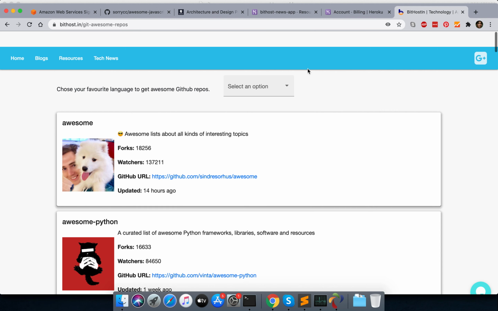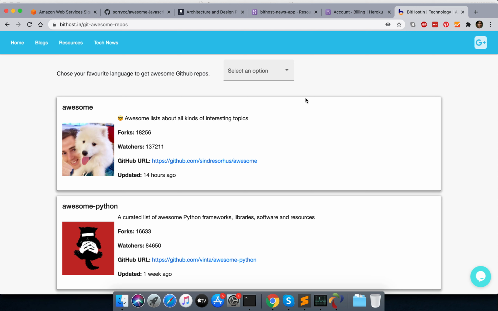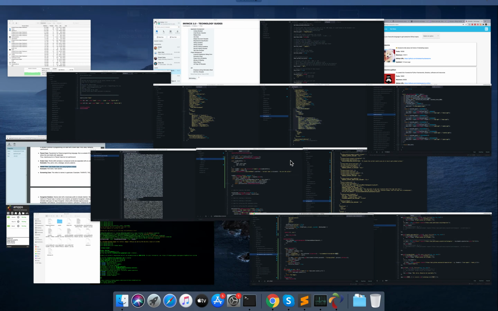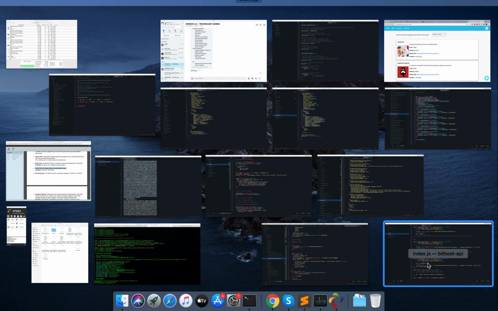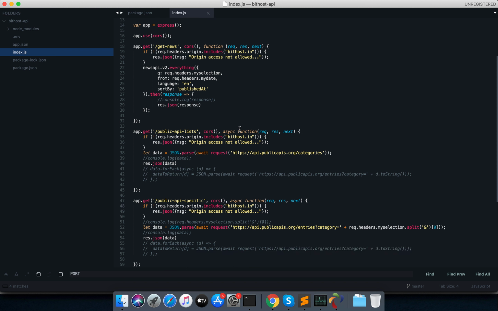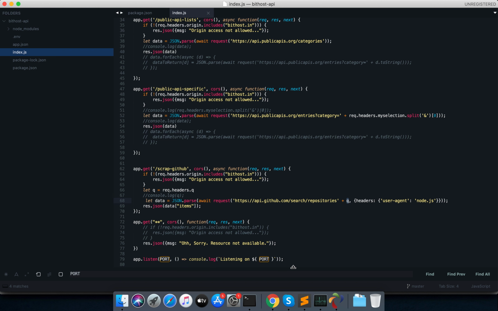So now I can have the list of the awesome repos. The better part is that I am not paying anything for this API that I have written. I am not paying anything and it's running.